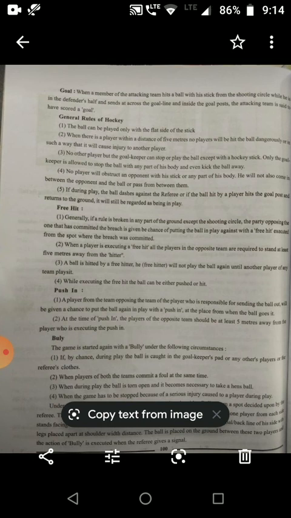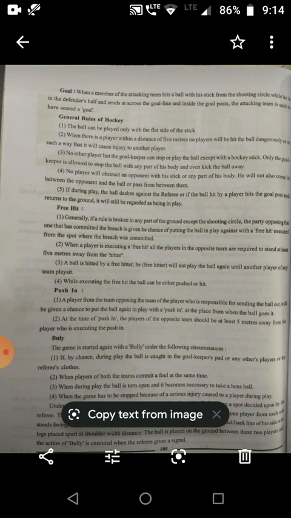Next, no player but the goalkeeper can stop or play the ball except with the hockey stick. Only the goalkeeper is allowed to stop the ball with any part of his body and even kick the ball away. No player will obstruct the opponent with his stick or any part of his body. He will not also come between the opponent and the ball or pass from between them.